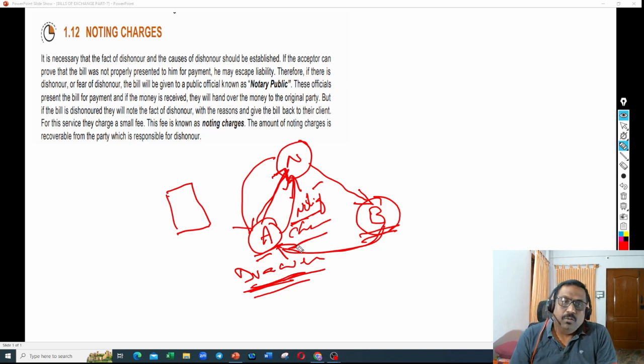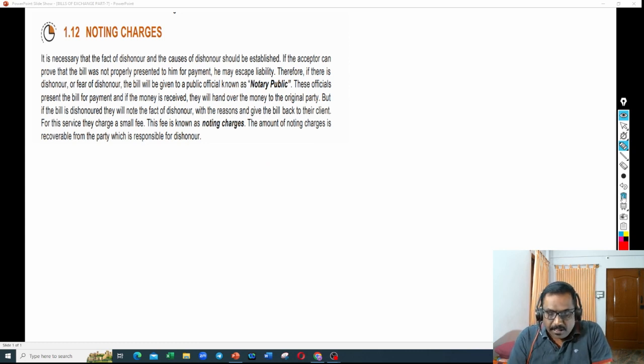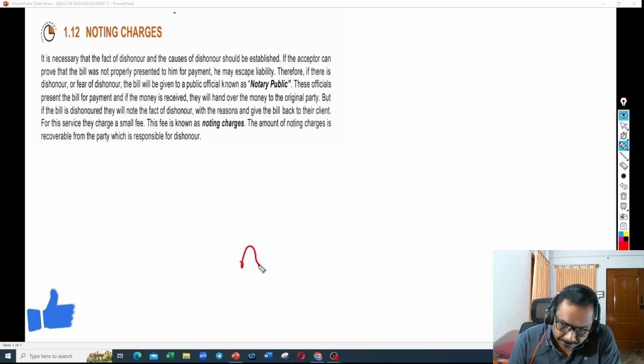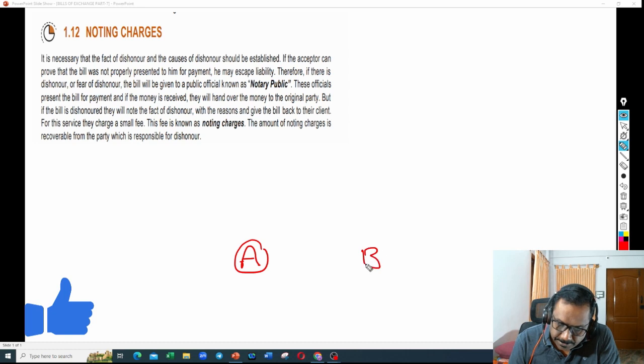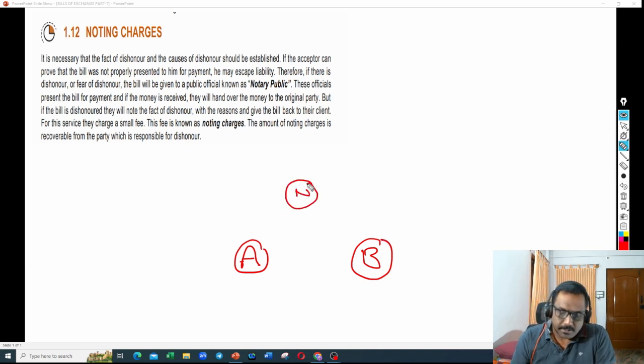Now we will take three scenarios and understand how the entries are supposed to be posted. Take A, B and the notary, for example. Now A has to pay the noting charges to N, the notary, on behalf of B.